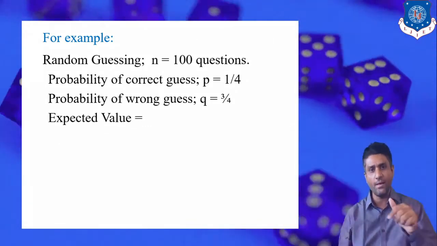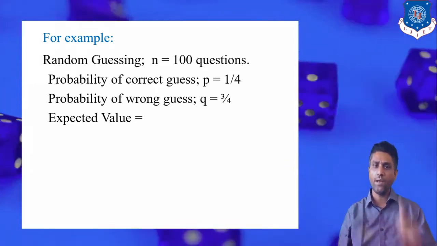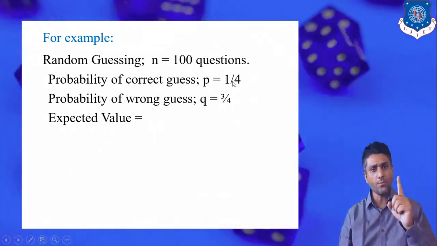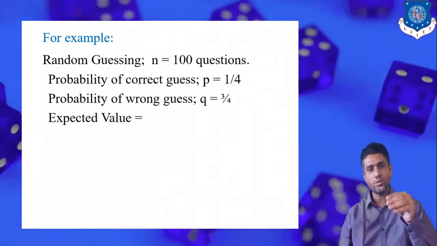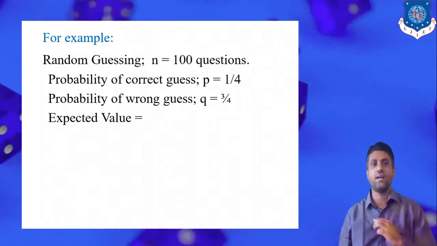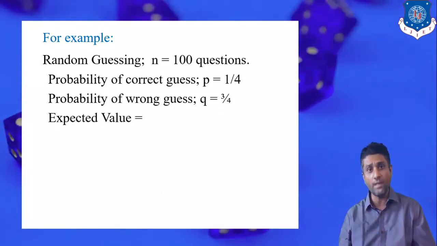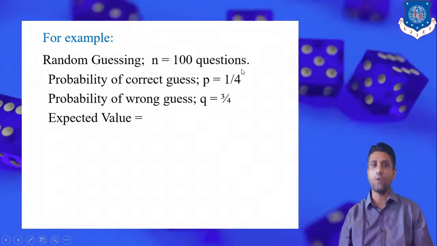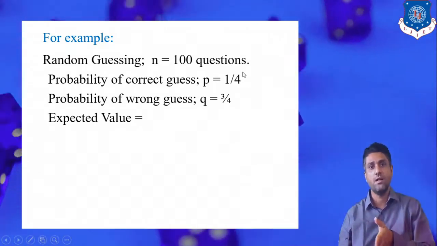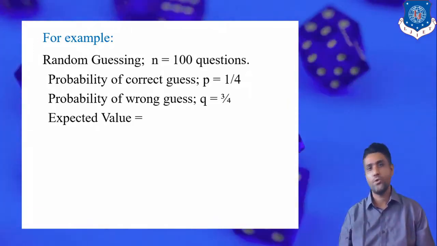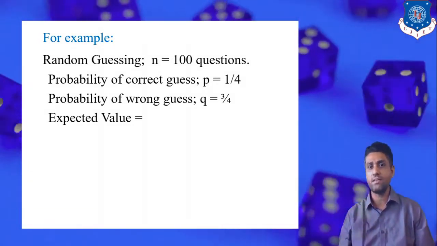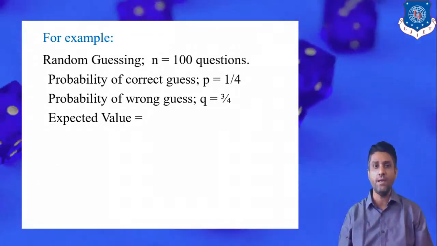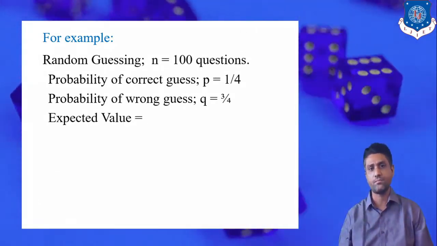That's why the probability of getting a success in one individual trial is 1 by 4, because only one option is right. If we select precisely that option, only then our answer is right. So the favorable outcome is 1, but the total outcome is 4 options, so the denominator is 4. So the probability of getting a success in one individual trial, that is to attempt one option randomly, is 1 by 4.